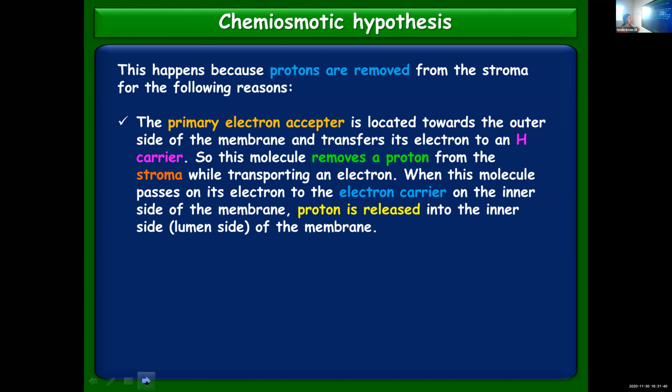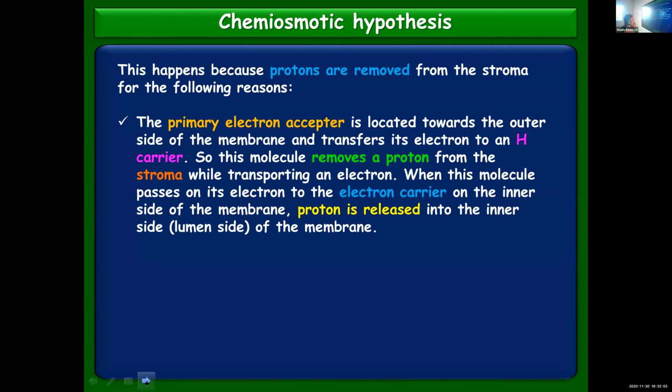When the electrons present in photosystem 2 get excited, they are taken up by an electron acceptor. Where is this primary electron acceptor located? On the outer part of the thylakoid membrane. From the primary electron acceptor, the electron will be transferred to a proton carrier.